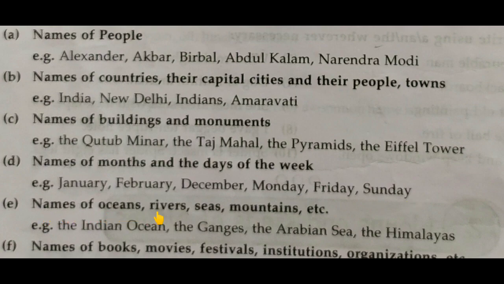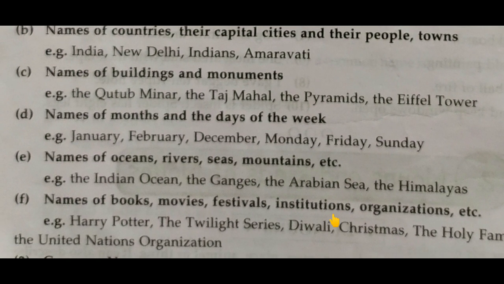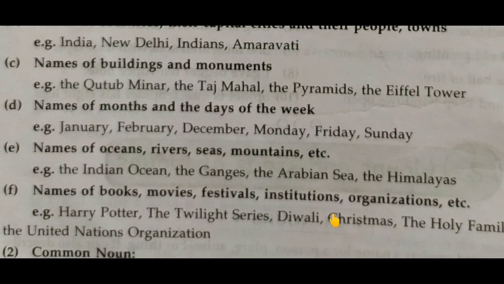Names of oceans, rivers, seas, mountains, etc. These also come under proper noun. There are four big oceans present, which are Pacific, Arabi Samudra.